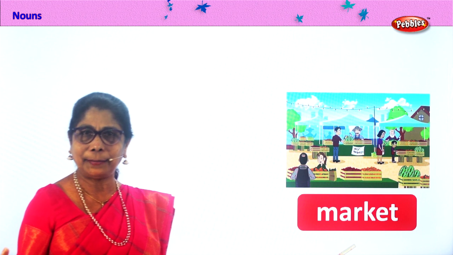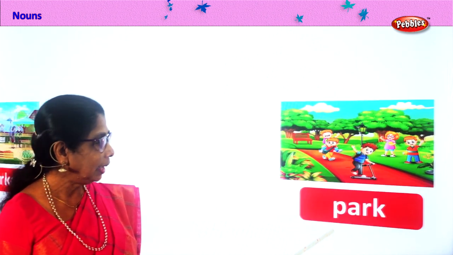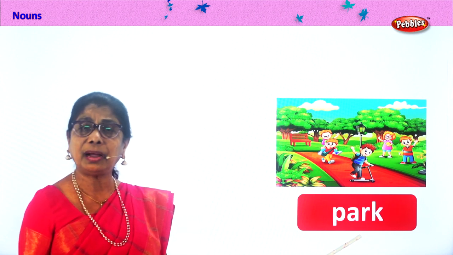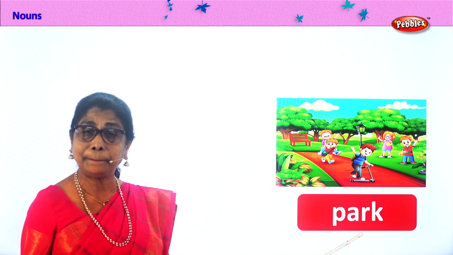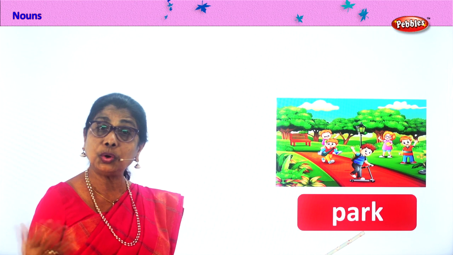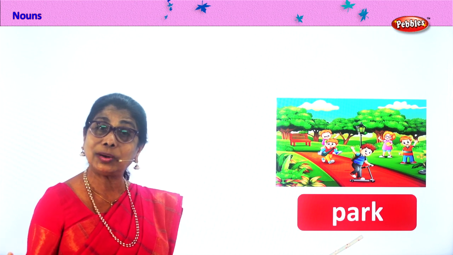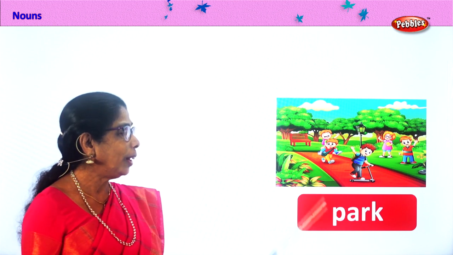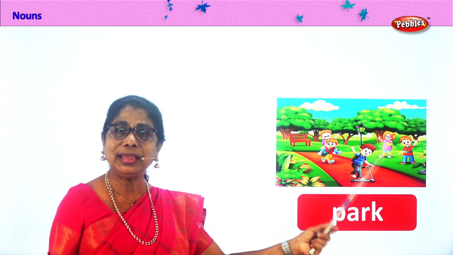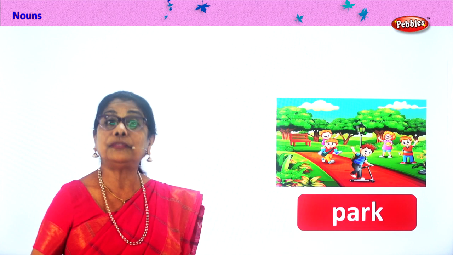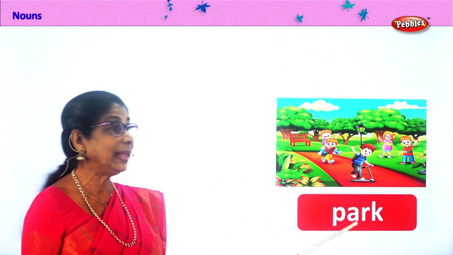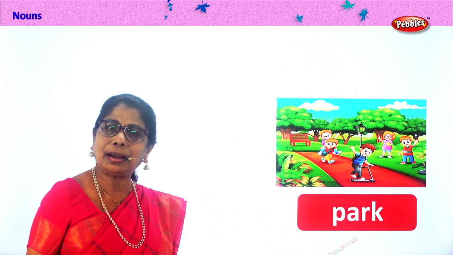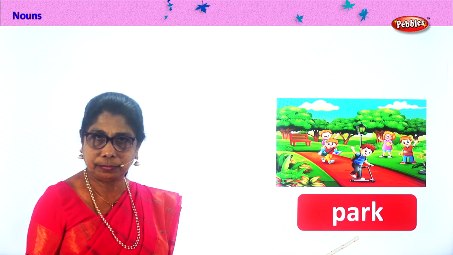Let's look at another common noun. Here we are, park. Wherever we go, there are parks, small parks and big parks, where people go, children go to play, old people go to relax. Why do they have parks? To keep greenery, oxygen, for you to breathe and play and be happy. Lovely fresh air at the park. Park is a common noun.